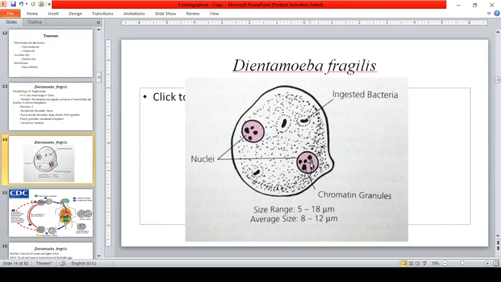Because guys, in Dientamoeba fragilis, what is the only recognized stage? How do we term this one? The trophozoite. Okay, so the trophozoite is the only recognized stage of Dientamoeba fragilis. So parang wala pa siyang cyst stage. Wala pang cyst stage na nakikita. Okay, so kailangan pa nilang i-validate yung findings noong 2014. Ewan ko na lang ngayon. Di ko na na-check. Okay, wait lang.